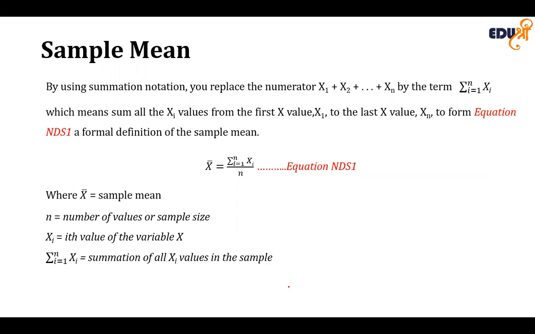Because all the values play an equal role in the mean, it is greatly affected by a value that is very different from the others. When you have such extreme values, you should avoid using the mean as a measure of central tendency.